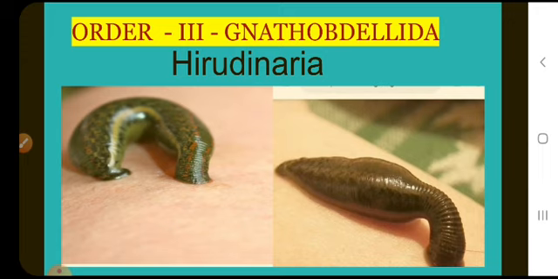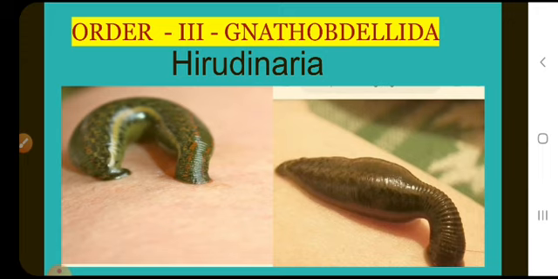They are hermaphrodite animals. Sexual reproduction occurs in leeches. Direct development occurs without larval stages. Leeches have 33 segments, and in these 33 segments they have sub-segments. A total of 109 annuli are present in leeches.